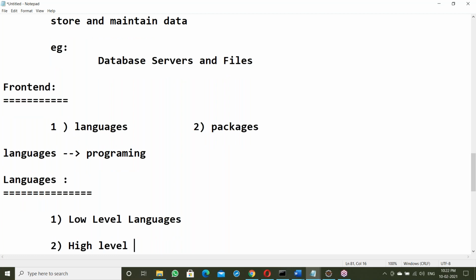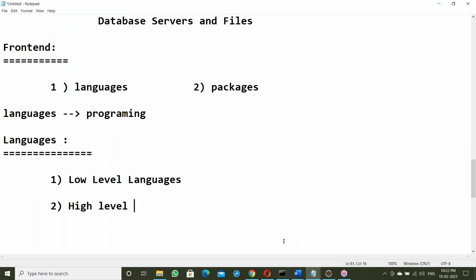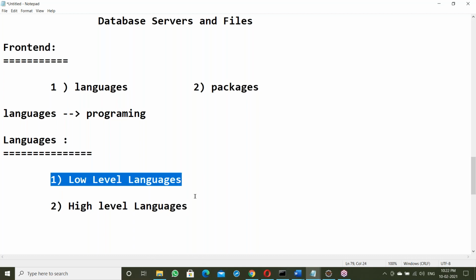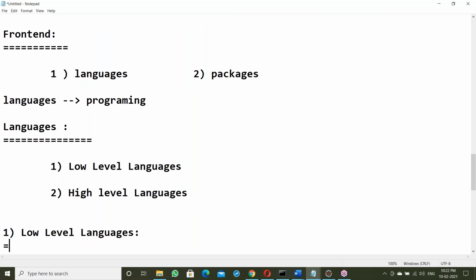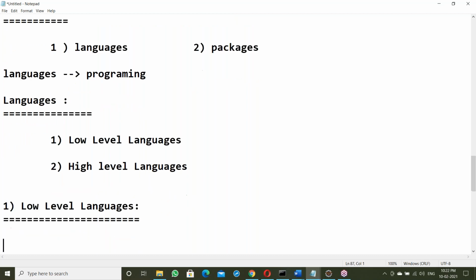In software, there are two categories of languages: low level languages and high level languages. So what is low level language? Low level language is a system understandable language.